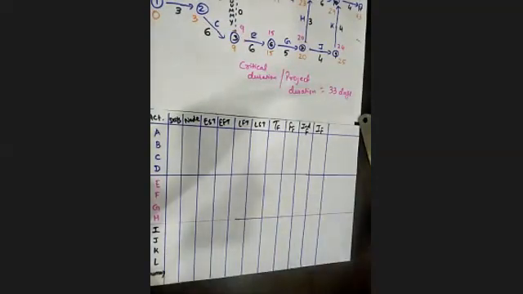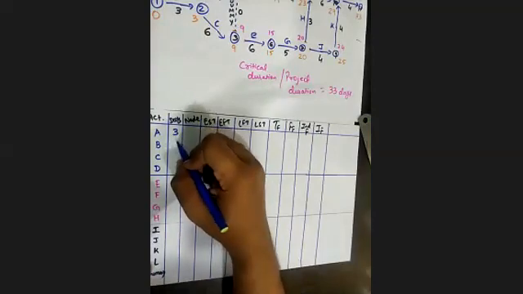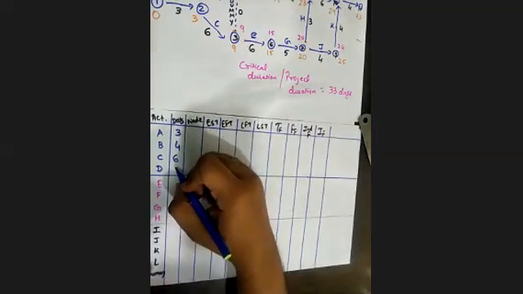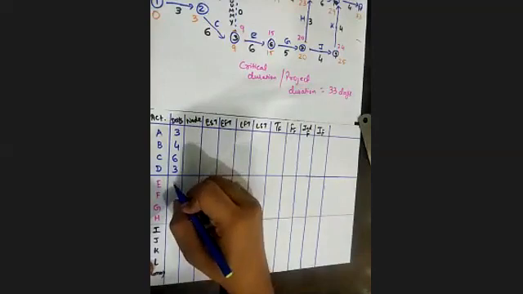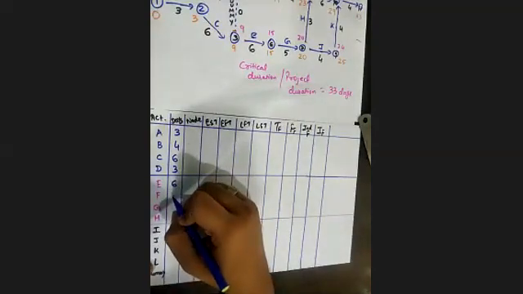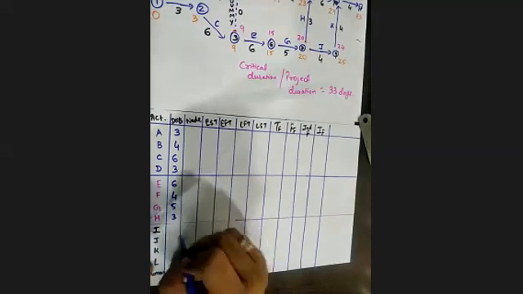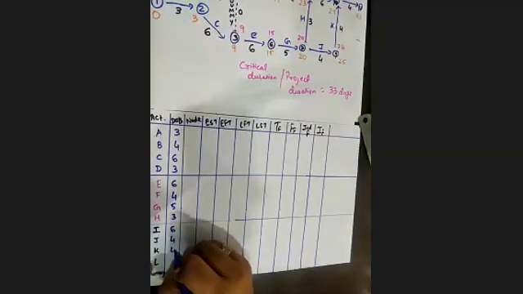Okay, come on now, write down these days. So 3, 4, 6. D is 3, then E is 6, F is 4, G 5, H is 3, 6, 4, 4, 4, and 0.